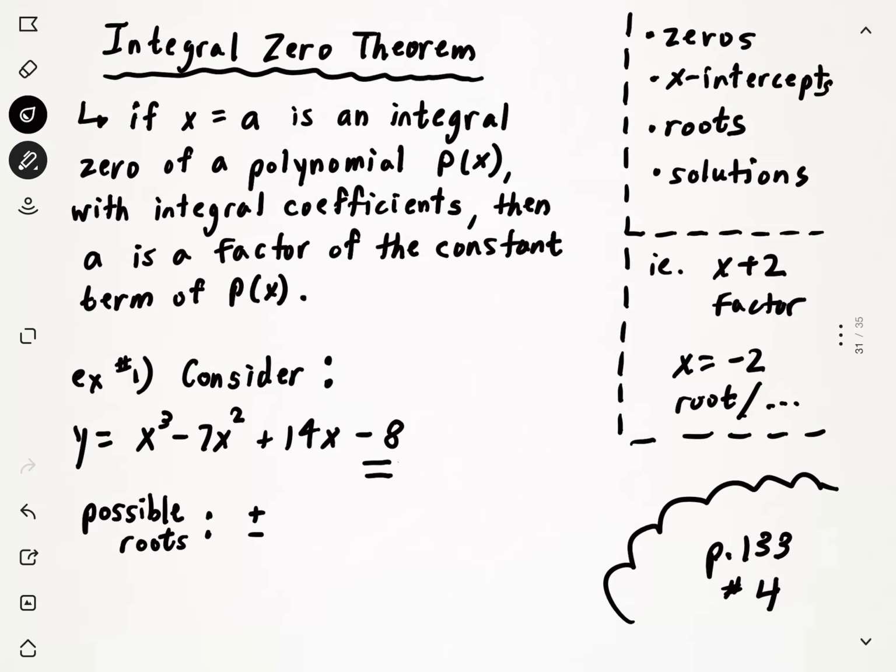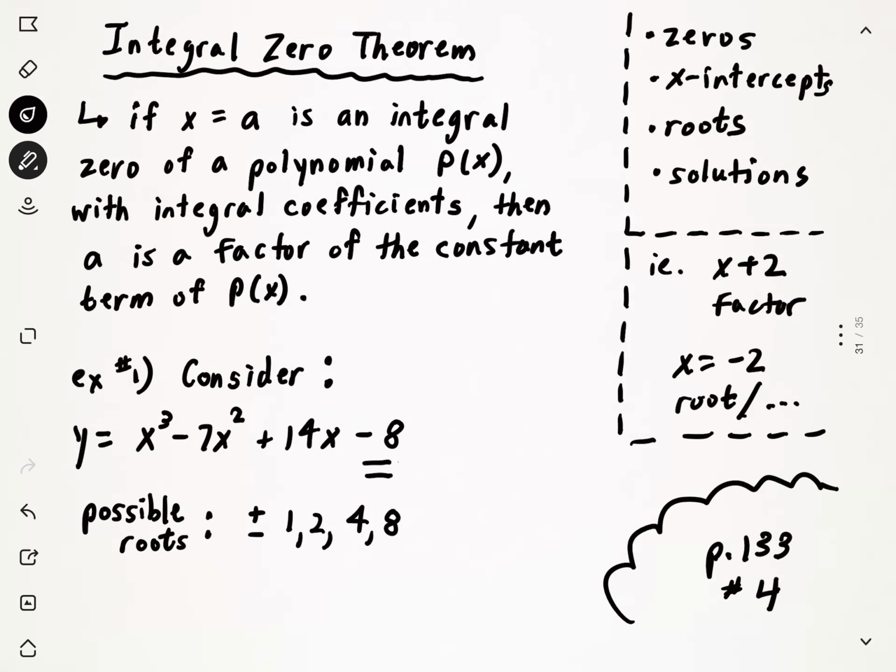So what we do is we say plus or minus, and we look at the constant term, which in this case is a -8. The negative doesn't really matter, but the 8 does. So we look at the factors of 8, and we have 1, 2, 4, and 8. Those are all of the numbers that divide evenly into the number 8. So we use the positive and negative versions of that. So we've narrowed down our choices to 8 possibilities.